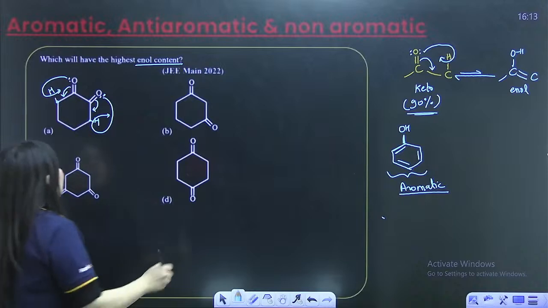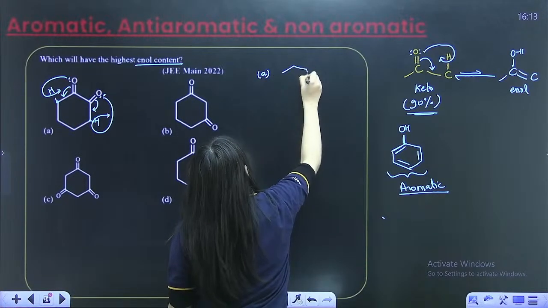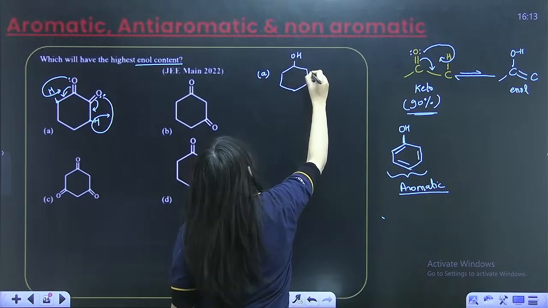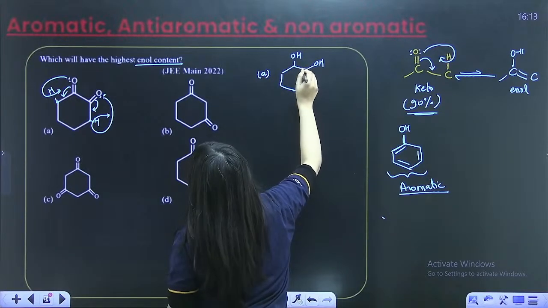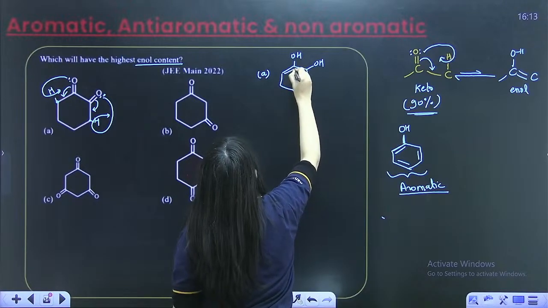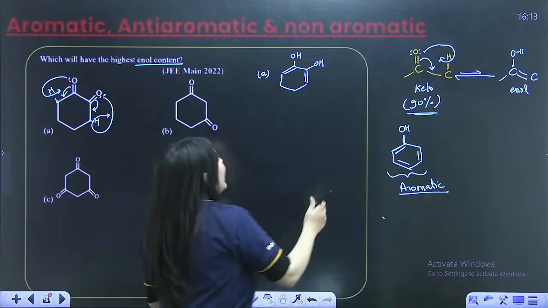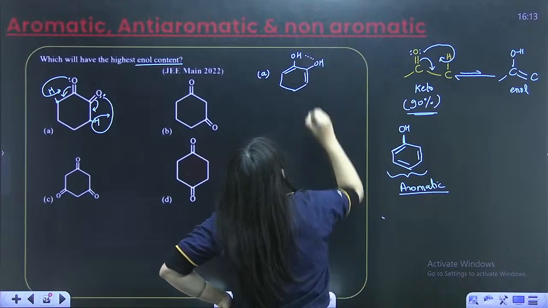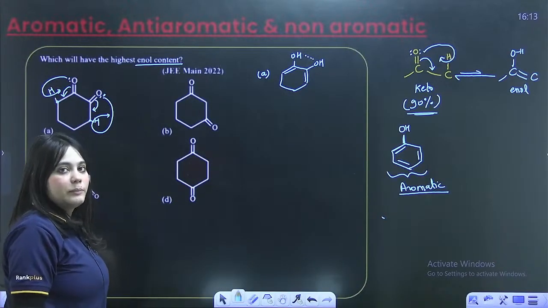So what kind of isomer will be formed? I'm drawing the A enol form over here. Once again there is a cyclohexane molecule, and here it would be the OH group, and here once again the OH group. And here it would be a double bond, and here once again a double bond. So these kinds of double bonds would be formed. This is the first isomer. Here I can show H bonding: this OH and that H can show H bonding.